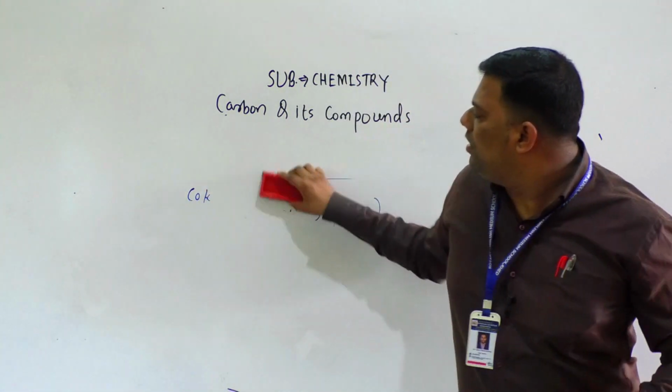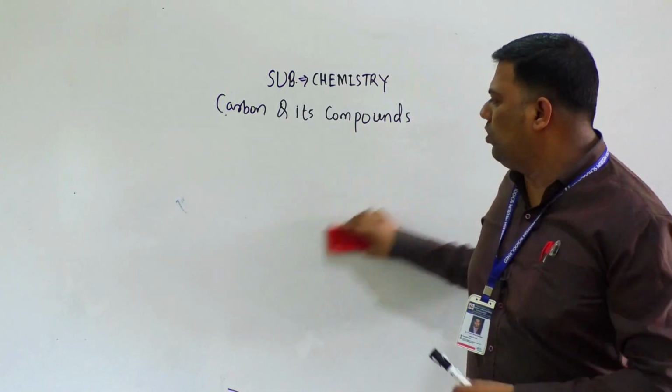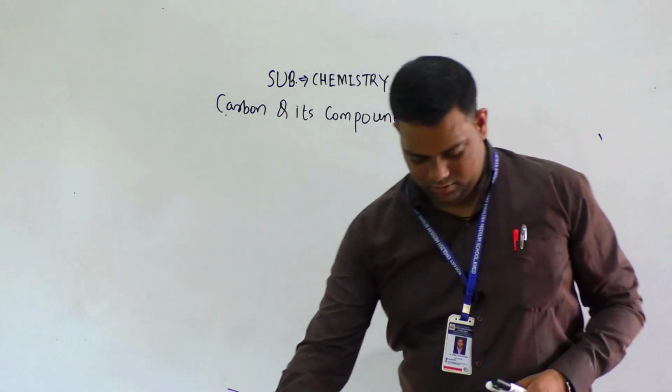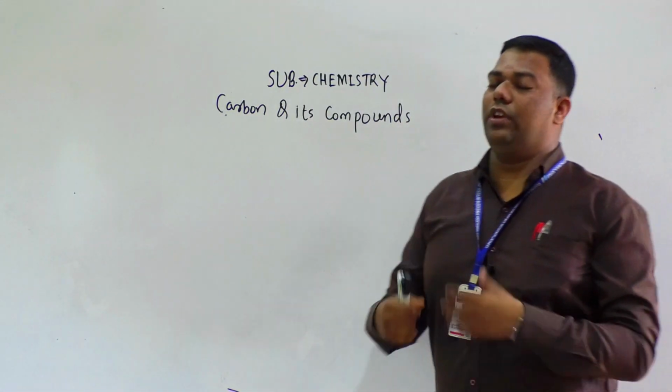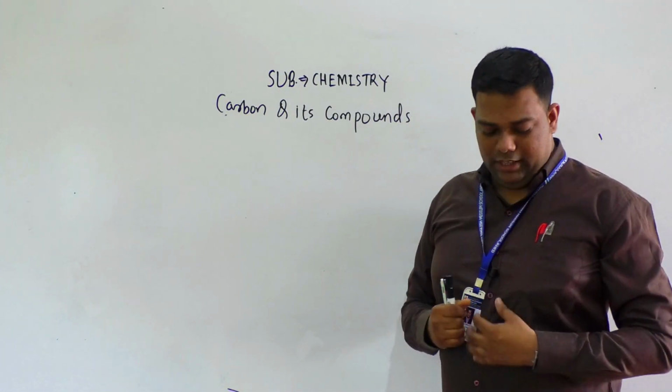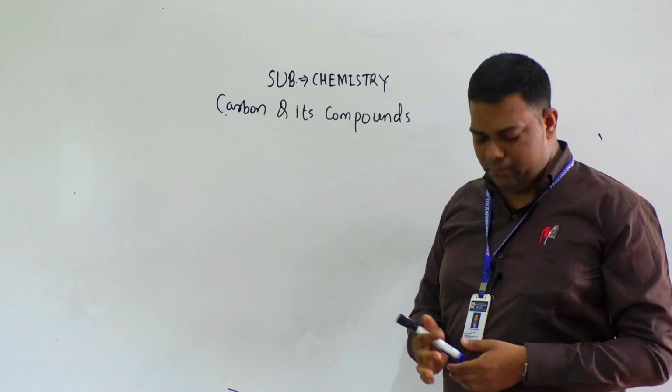Now what are the major sources? There are four commonly available forms of carbon.